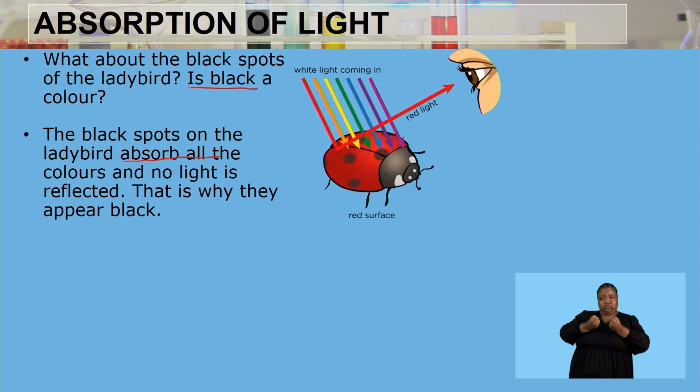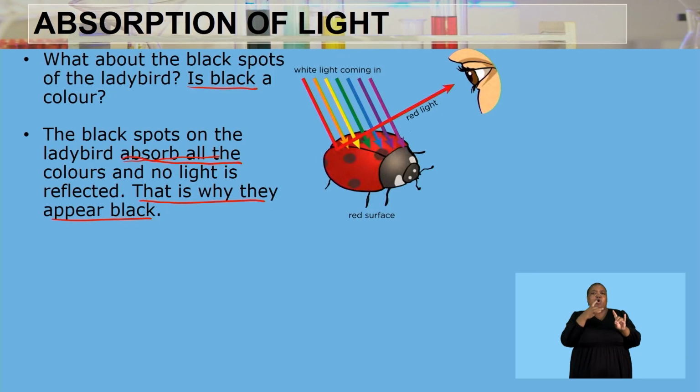So the black is not really the color of light. Why? Because that spot is going to absorb all the 7 colors coming from the white light, and none of the colors are going to be reflected onto our eyes, which is why the spots appear black, because there's no reflection of any color. So basically what we are seeing is the absence of color. There is no color that is being reflected onto our eyes. So that is why we have that black spot. We're also seeing that this ladybird has some white spots there.